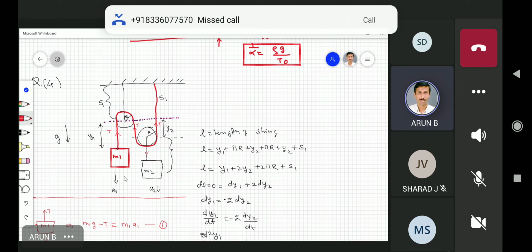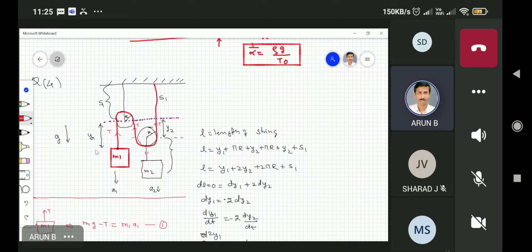Although in this case you are defining y1 and y2 as two coordinates for two bodies, in principle it requires only one coordinate. You can write the equation in terms of only one acceleration, either A1 or A2, where A1 is equal to minus twice A2 or something like that.